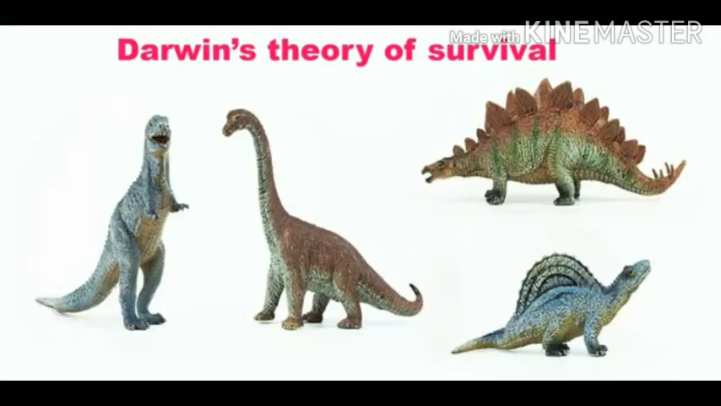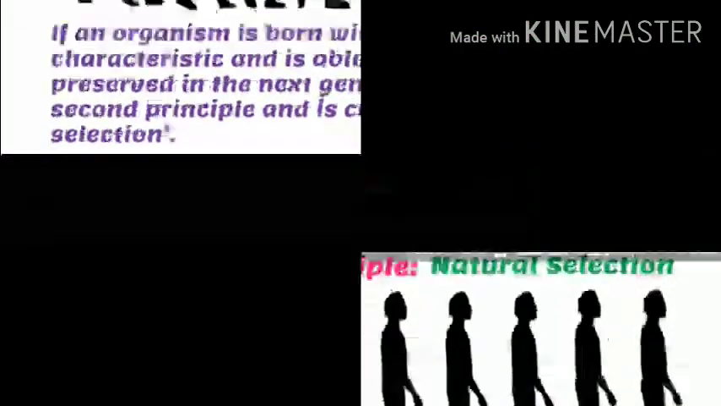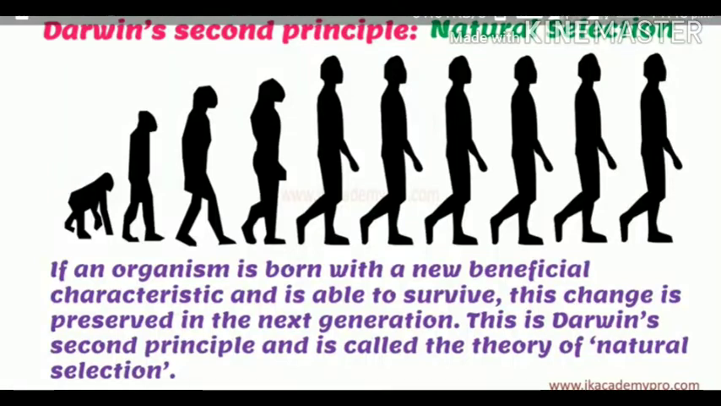For example, dinosaurs were not able to survive and thus they are extinct. Extinct means no longer in existence. Now Charles Darwin put forth the second principle, that is of natural selection. According to him, if an organism is born with a new beneficial characteristic and is able to survive, this change is preserved in the next generation. That is, they themselves transfer this change to the next generation. This is Darwin's second principle and is called the theory of natural selection.